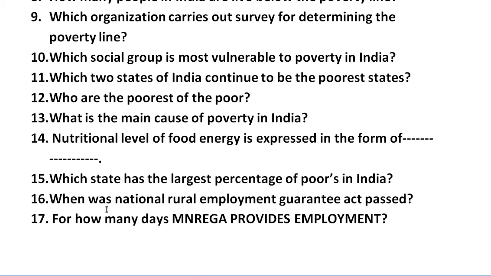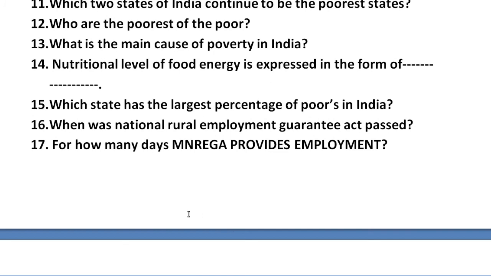Question number 16 is asking: when was the National Rural Employment Guarantee Act passed? It is also known as NREGA, and today, after adding the name of Mahatma Gandhi, it is known as the Mahatma Gandhi National Rural Employment Guarantee Act. You have to mention the year in which it was passed. Question number 17: for how many days does MNREGA provide employment? You have to mention that.